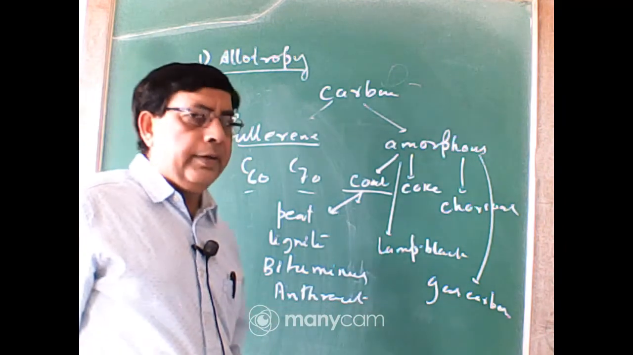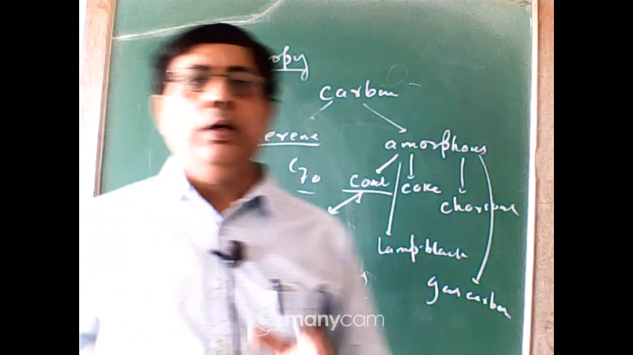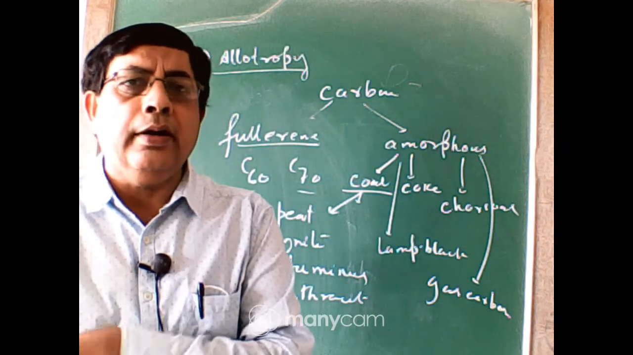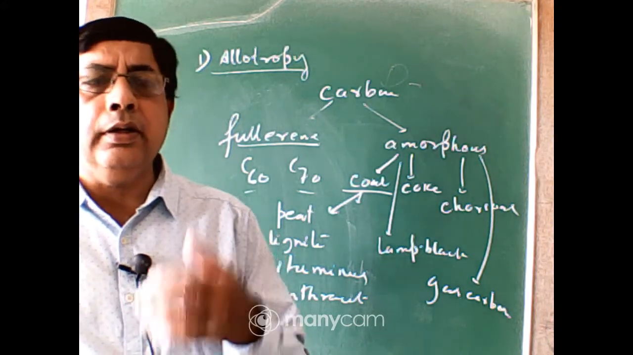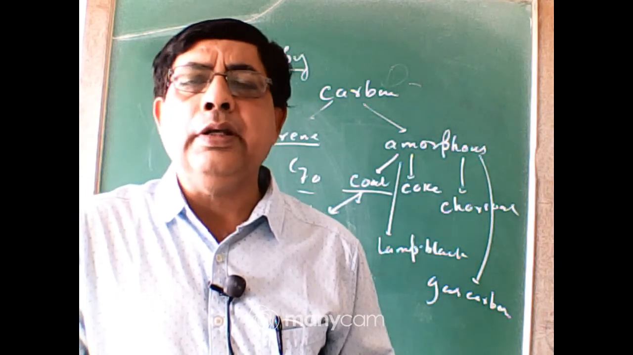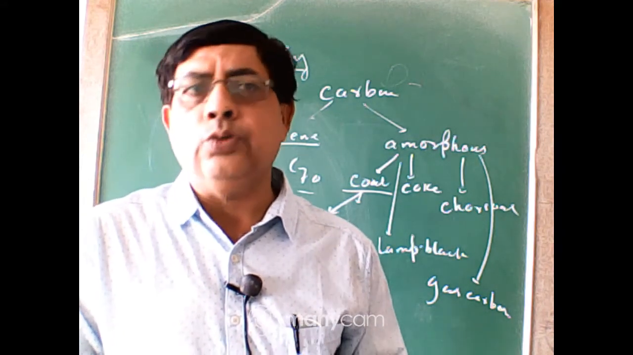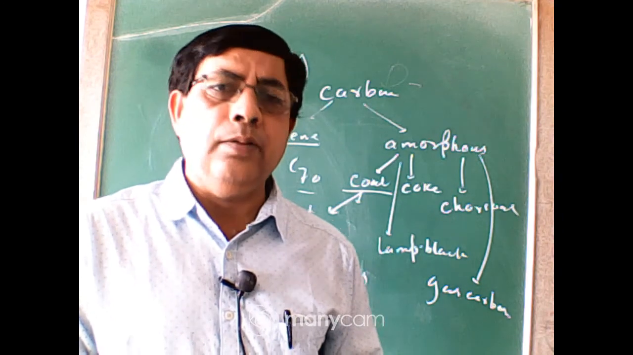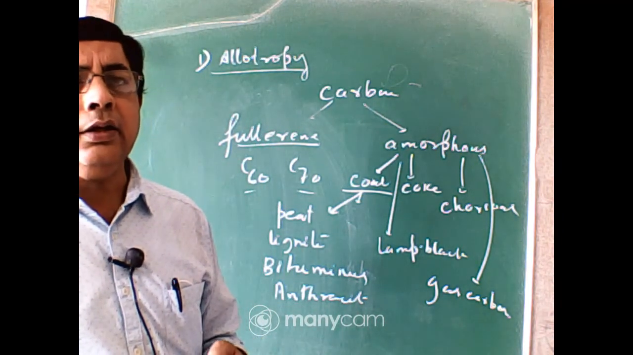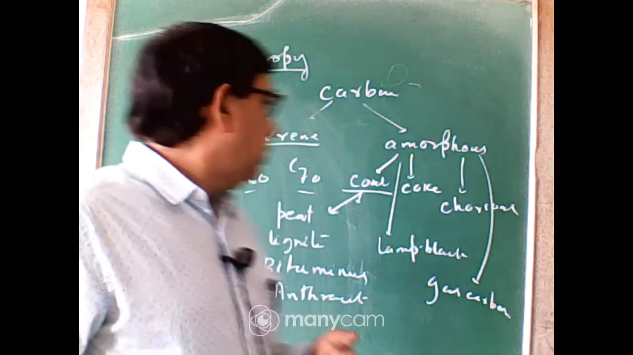Lamp-black is obtained. How is lamp-black obtained? Lamp-black is obtained when a carbon-rich compound, say mustard oil or radish oil, is burnt in insufficient air. Then it burns with a yellow, sooty flame, and the soot that is produced is called lamp-black. It is used for shoe ink, printer ink or kajal.